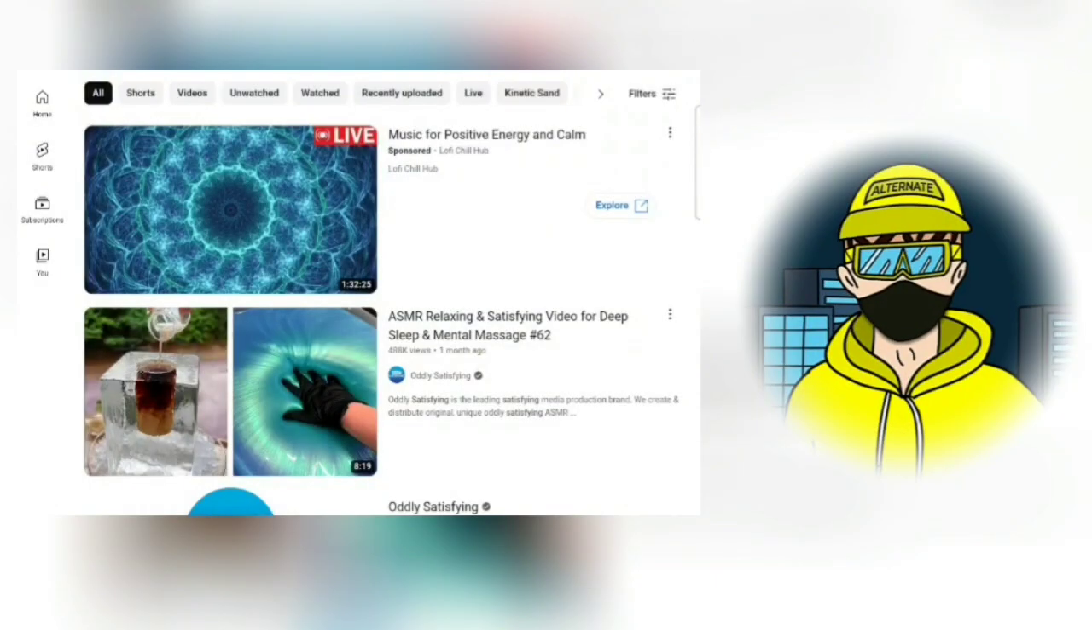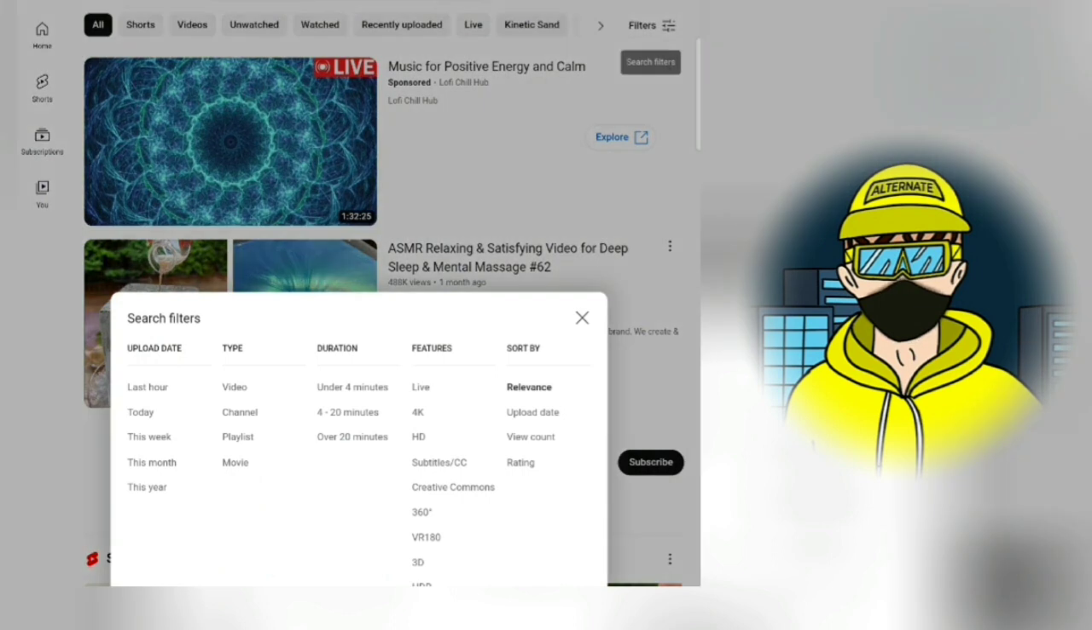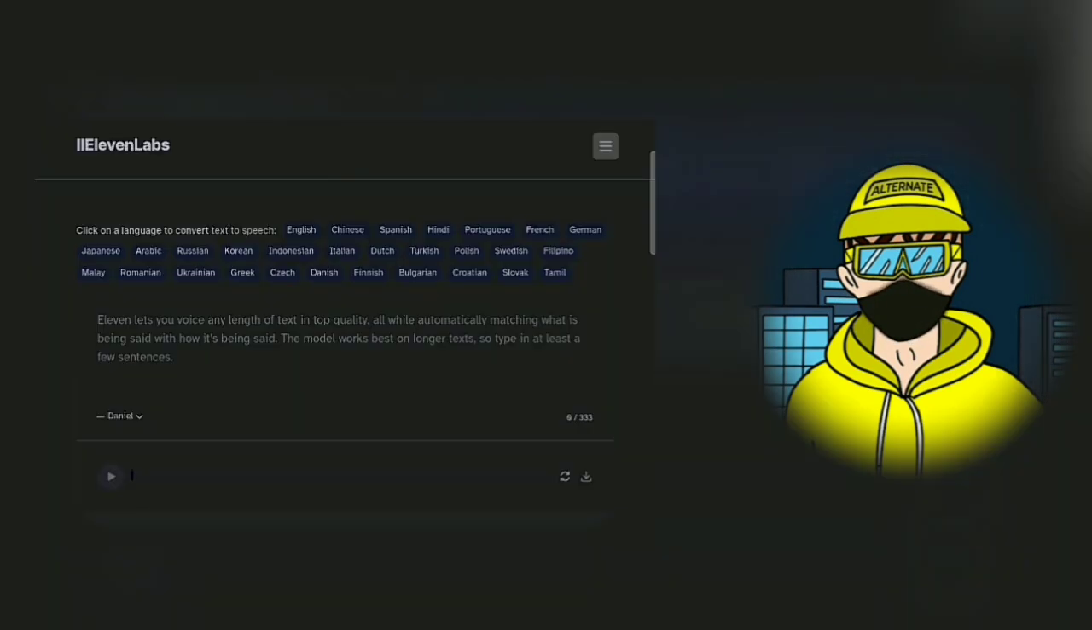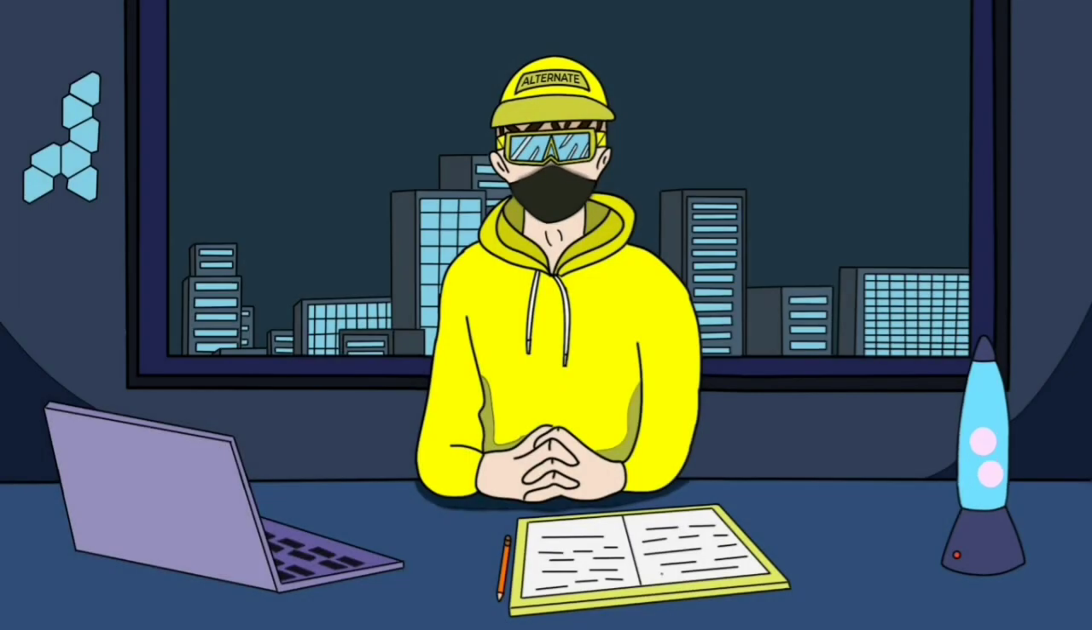Now come to YouTube desktop, or you can use Google on your mobile. Then write satisfying video. Click on the 3 bars and select commercial use. Now you are eligible to use these videos. After that, go to ElevenLabs for AI voices. You can use other ones too and select a realistic voice. Paste the facts we generated with ChatGPT and click generate.